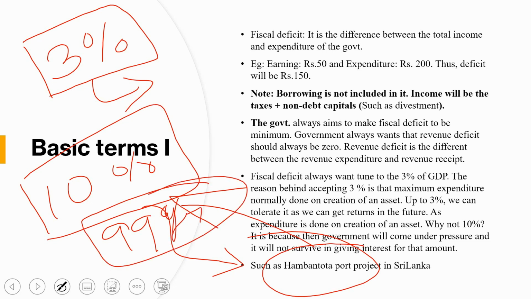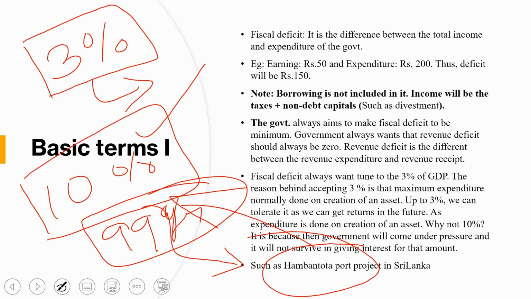This automatically went to another country, and this was a strategy of China. China had a policy of giving huge amounts of money, so that the country will spend it, and after that China will ask for the money back, and it knows that this money will not be returned by that country, so after that it will occupy that country for a particular period of time. Okay, so that's why we can't spend lots of money in the creation of assets.